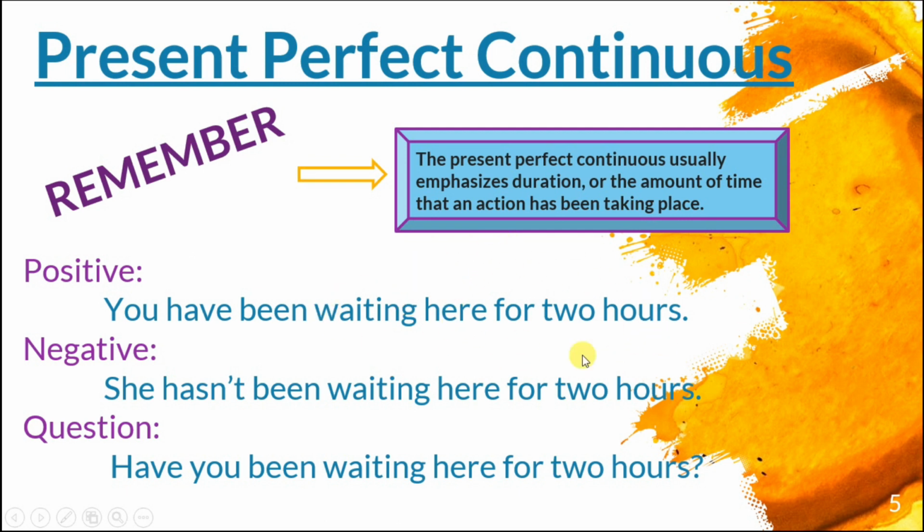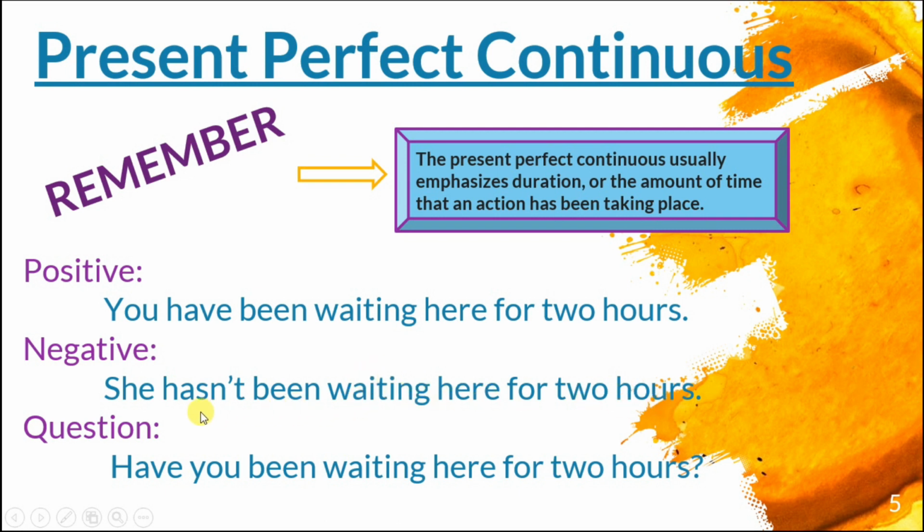Okay, emphasizes. Okay, so you have, be careful, do not write has. You have been waiting here for 2 hours. Okay, so have, the past participle, and the verb plus ing. Okay, for continuous. Now negative: she hasn't been waiting here for 2 hours.